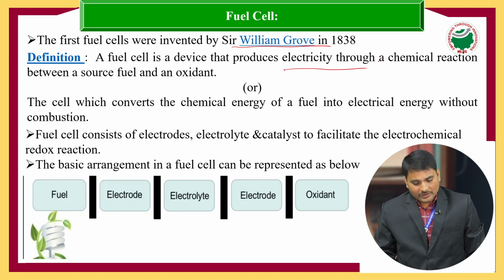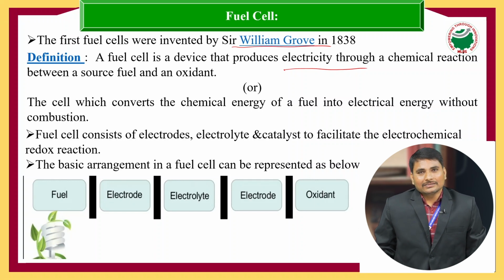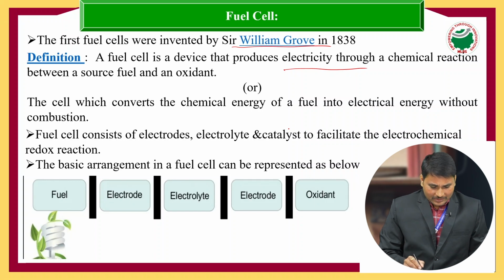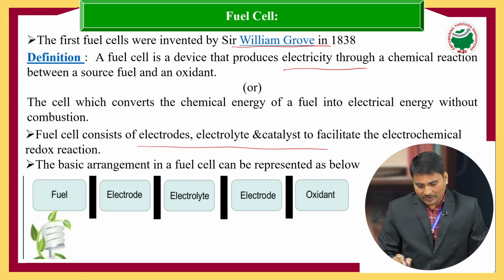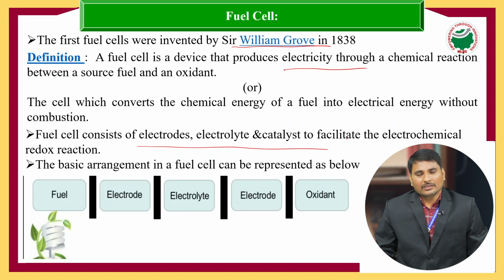A fuel cell is a device that produces electricity through a chemical reaction between fuel and oxidant. The reaction involves the chemical that we call the fuel reacting in the presence of an oxidant, and then we get electricity. Now we will see the basic construction of a fuel cell.